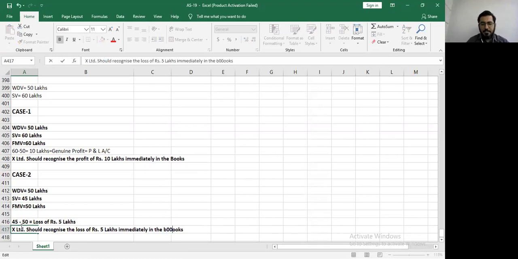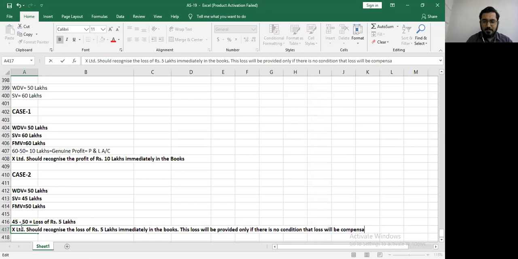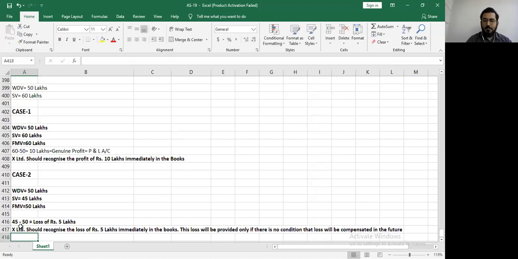I'm adding one more statement over here. Please pay attention so that those of you who have a doubt in this will be clear. This loss will be recognized only if there is no condition that the loss will be compensated in the future. Pay attention, this is an important point. What they are saying is, if you have made an agreement that today we record the loss, and later on I will compensate you, but for now let me sell at a loss, then you cannot recognize the loss immediately.